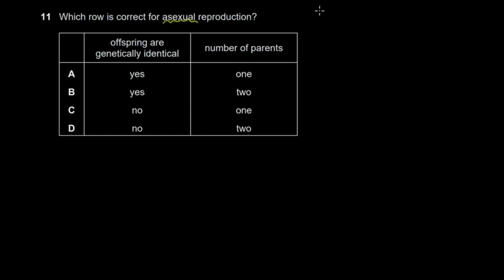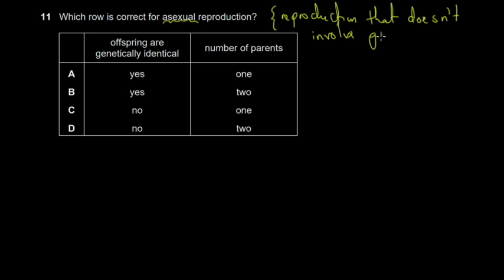Okay, asexual reproduction does not involve gametes. Gametes are simply sex cells. It means there is no fertilization involved. So, for example, there is budding. Budding is a form of asexual reproduction.